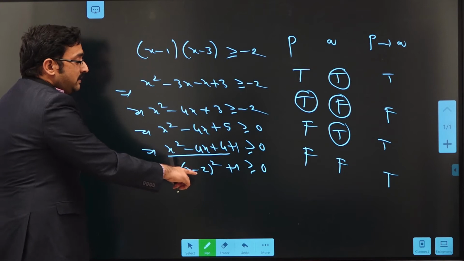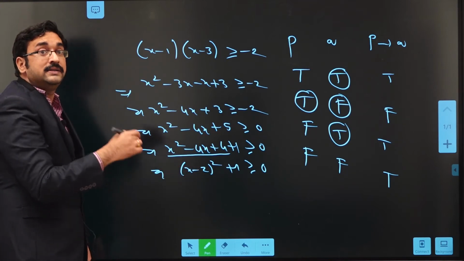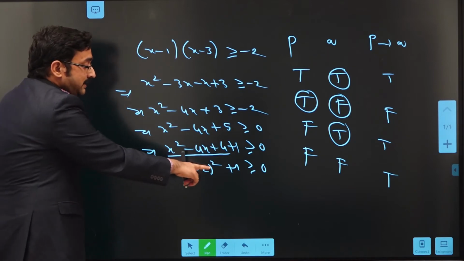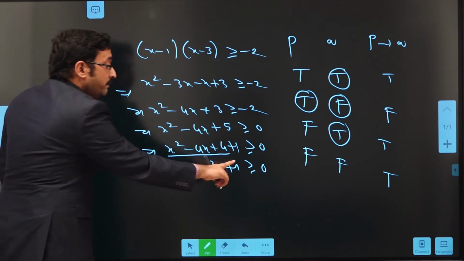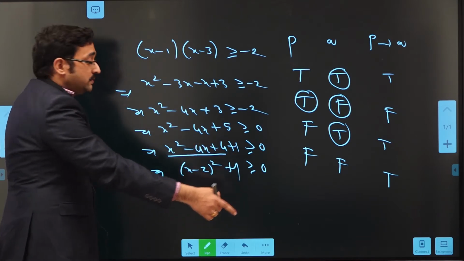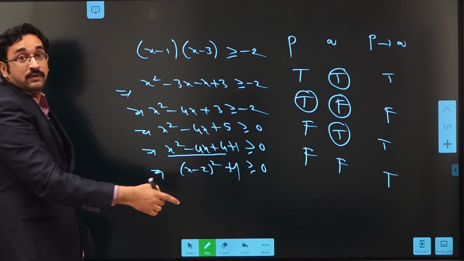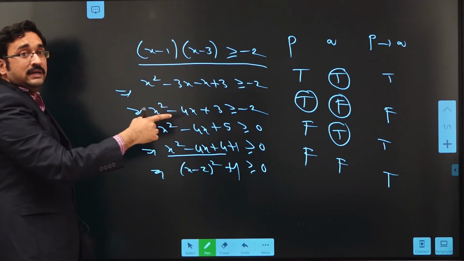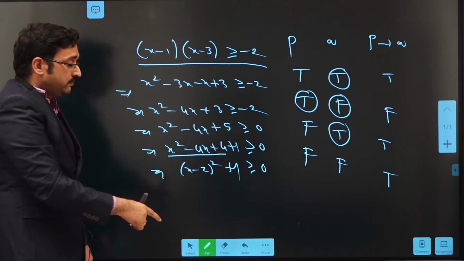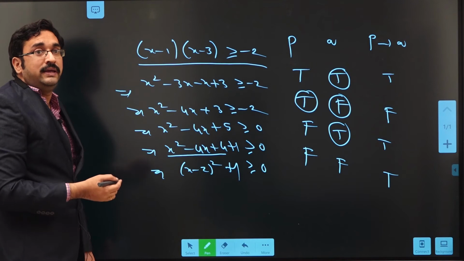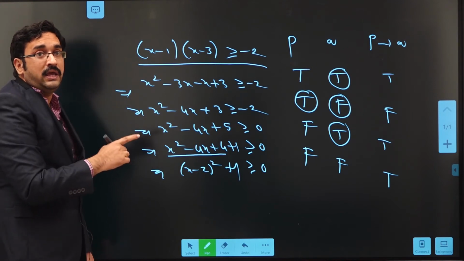So, (x minus 2) whole square is obviously positive. Whatever the value of x, as it is a square, it is positive. Positive plus 1 is always positive. So, this condition is true. So, we proved that (x minus 1)(x minus 3) is greater than or equal to minus 2 is true. As we proved that Q is true, hence we can say that it is trivially true.